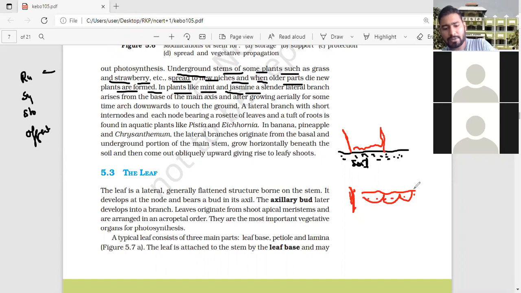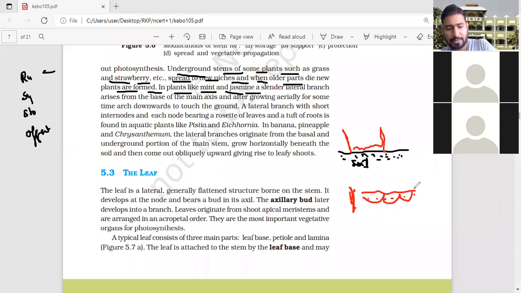Yes. Now it is fine. Okay. Yes. So what we are discussing about the aerial modification of stem. Wait a few seconds.